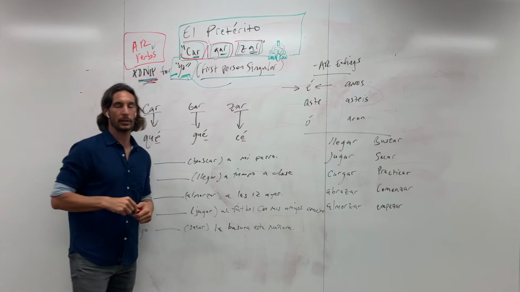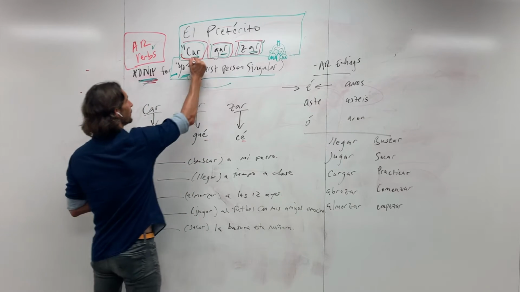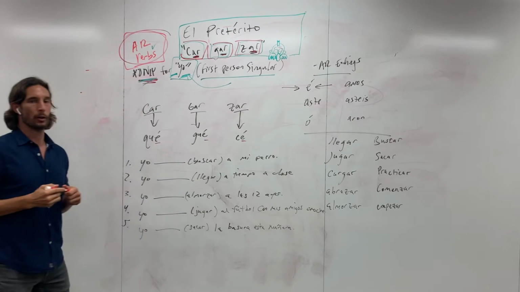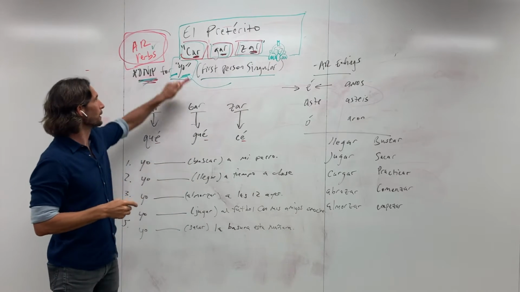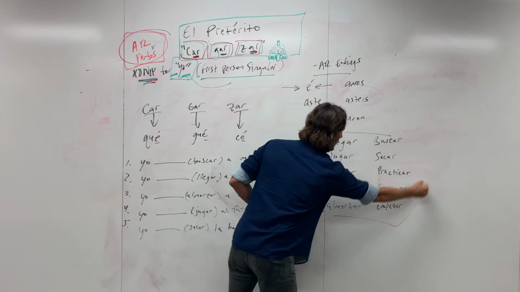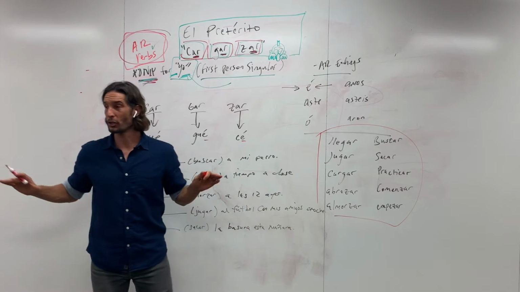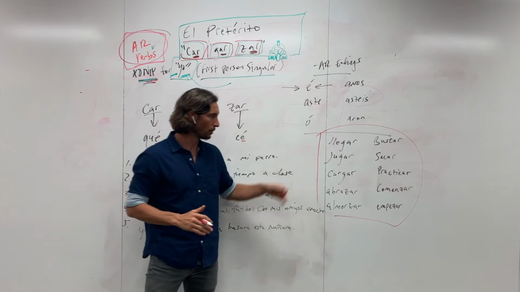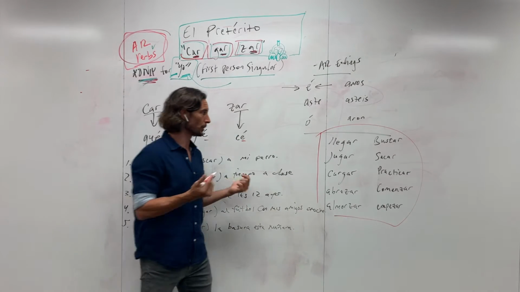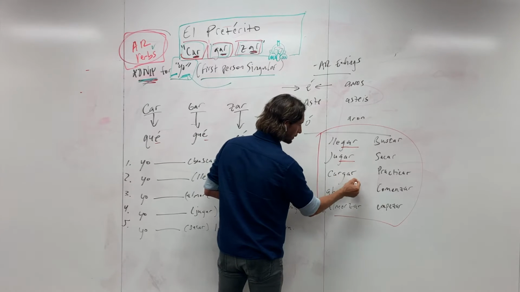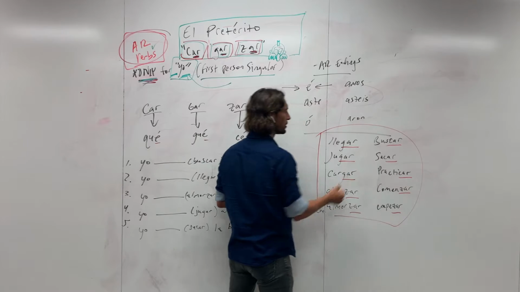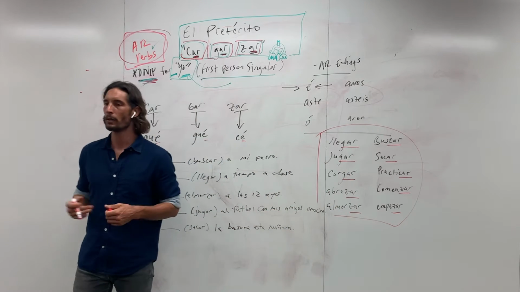Now that sounds kind of strange, but really, if you look, they're all AR verbs, right? And like I have here, they're really just AR verbs that end with CAR, GAR, and ZAR. And as you can see right here, this is just a small list. Again, we could write a whole host of different ones up, but I wanted to show you some examples of GAR, ZAR, right? These are ZARs, and then CAR. So just a few examples, just to give you an idea of what we're even talking about.